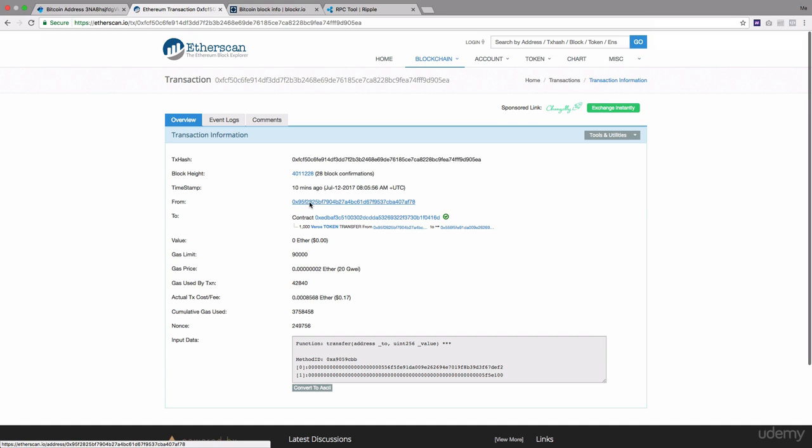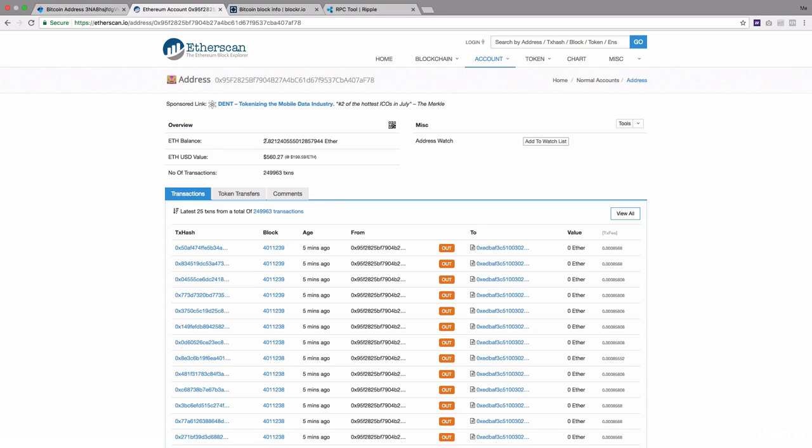Let's go to the address. So this is the address. This is the person who invested in the crowd sale. So this person has 2.82 ethers in his wallet, right, as per the $198 per ether as a balance.